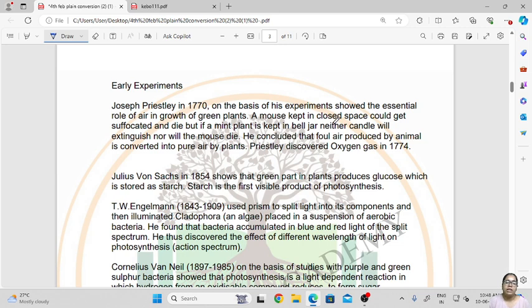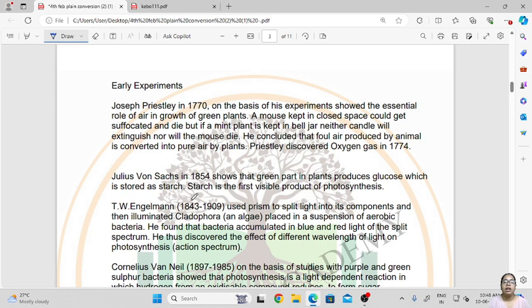Then Julius Sachs showed that the green part of the plant produces glucose, which is stored as starch, and starch is the first visible product of photosynthesis. So here he found out that green plants prepare their own food, and it is stored in the plant in the form of starch.